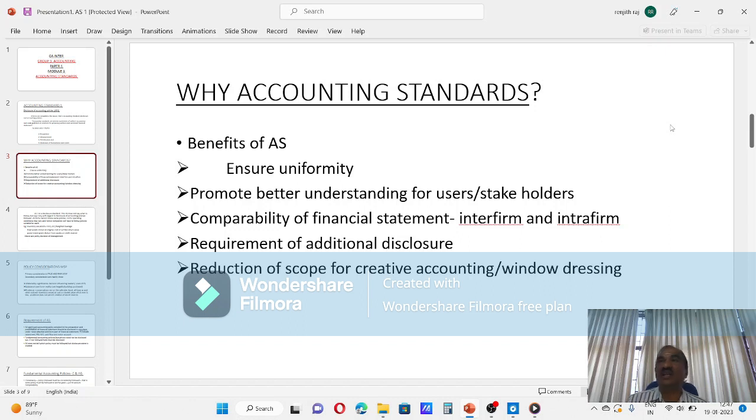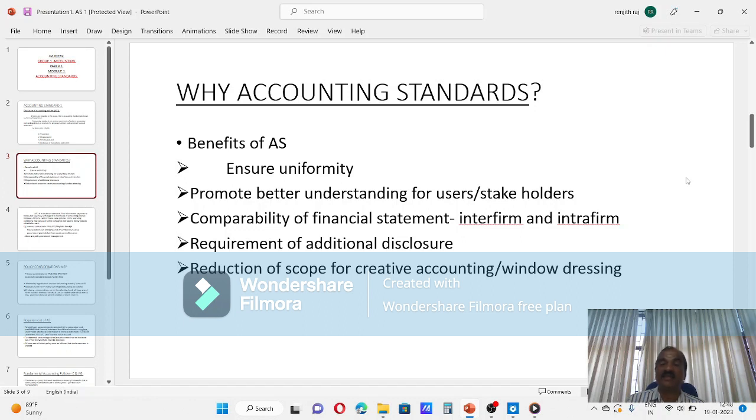Then, why accounting standard? Next W. First, what is accounting standard? We have seen. Next, why accounting standard? That is benefit of AS. Ensure uniformity. As you are aware, these financial statements are not intended for the firm alone, firm or management alone. This is intended to stakeholders. I have used stakeholders, not shareholders. Stakeholders means all the parties interested in the affairs of an organization. In total, we say stakeholders.